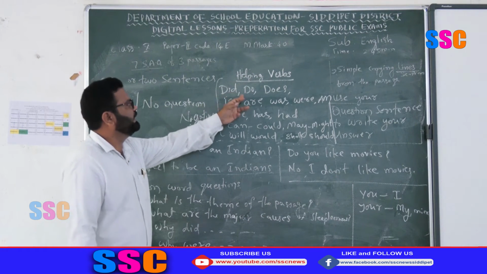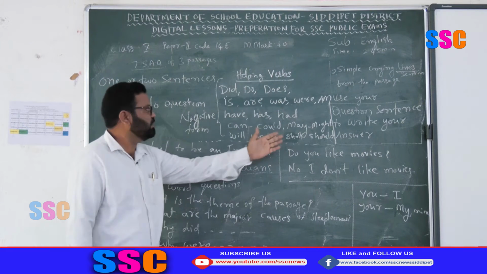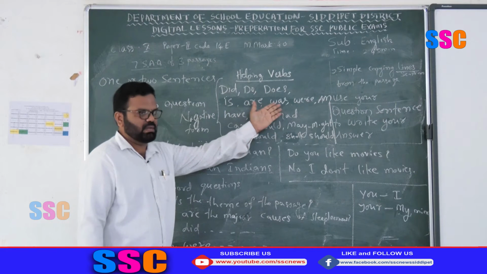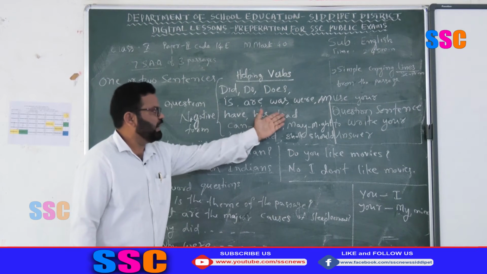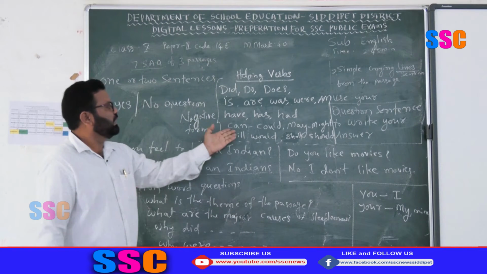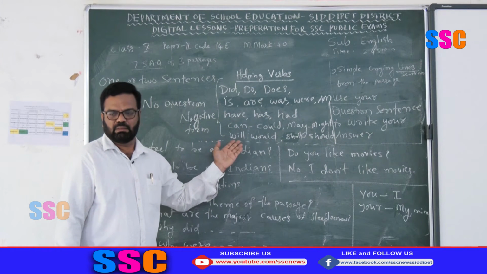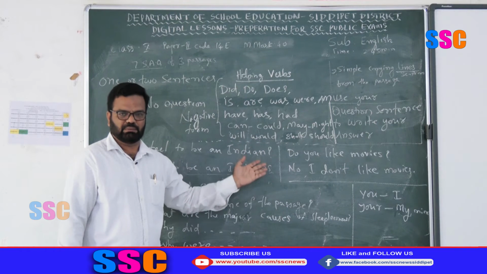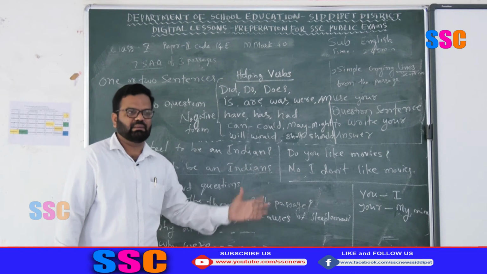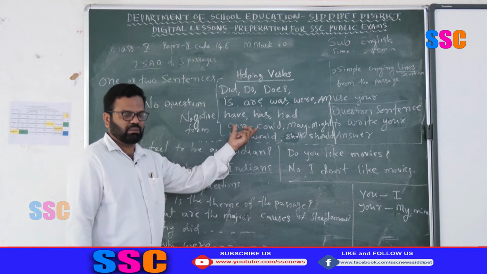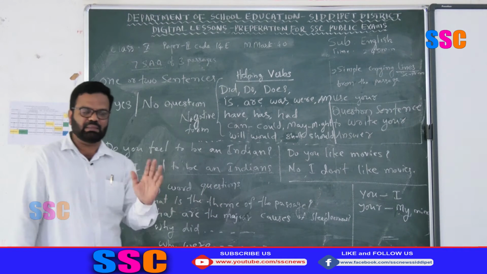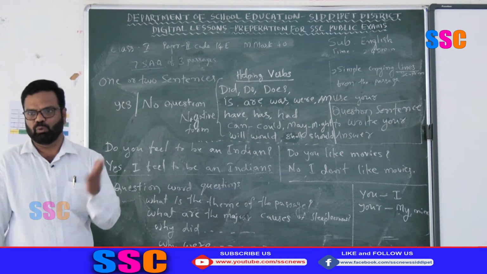For example, did, do, does; the be forms is, are, was, were, be; the have forms have, has, had; other forms can, could, may, might, will, would, shall, should, like that. Okay, these 22 auxiliaries are there. If a question begins with these words, your answer must be yes or no.